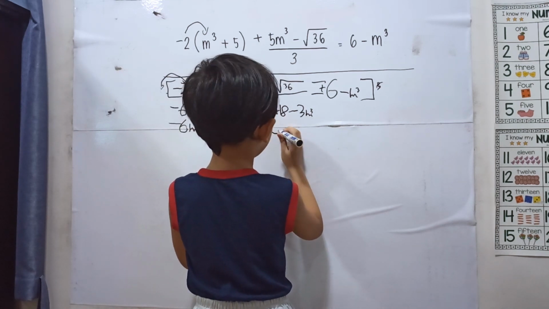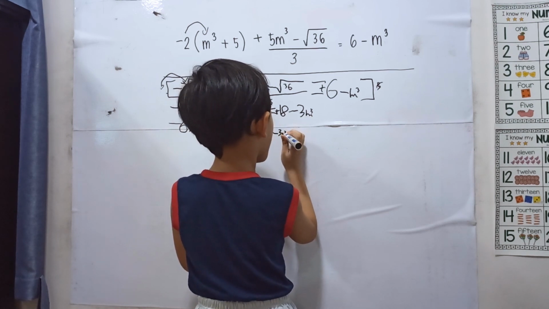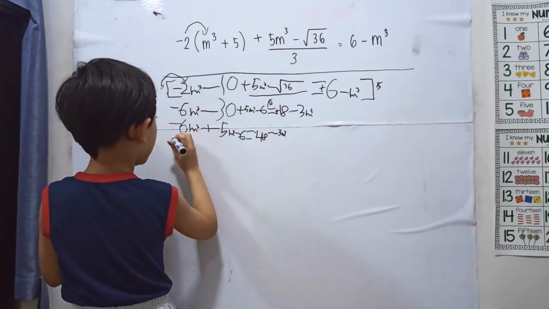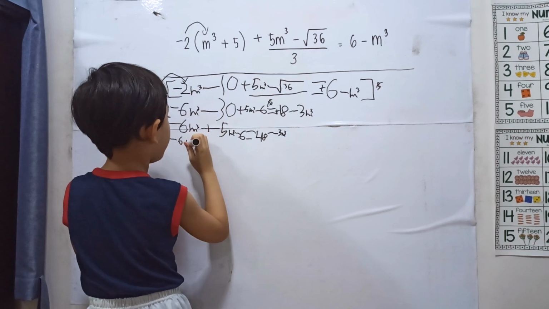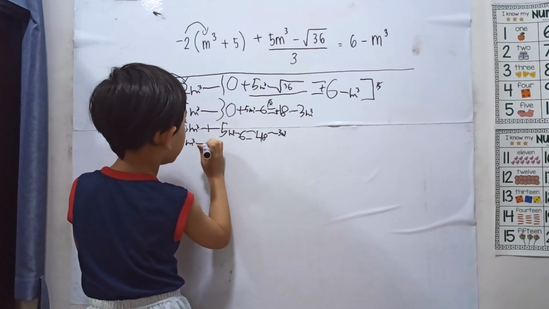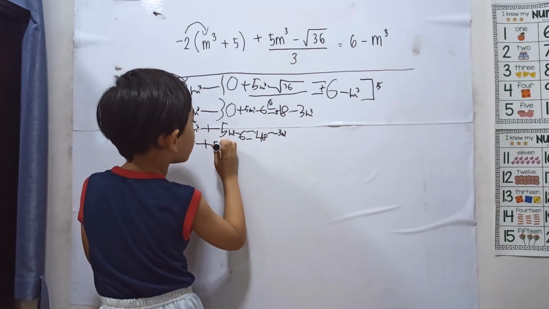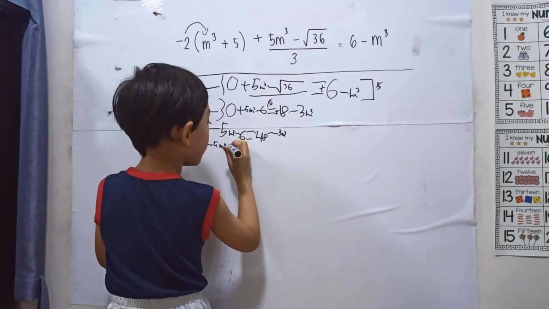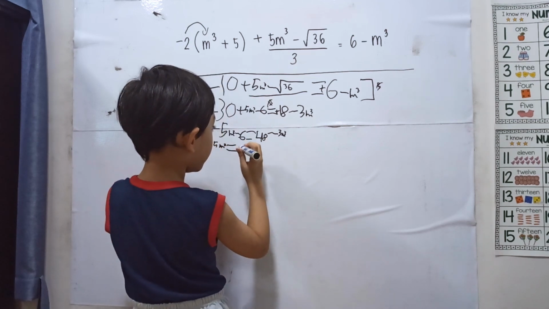Then here take 3 and raised to 3. Then this one will go here. Then here take 6 and raised to 3. Positive 5 and raised to 3. Then copy the equal because this one went here.